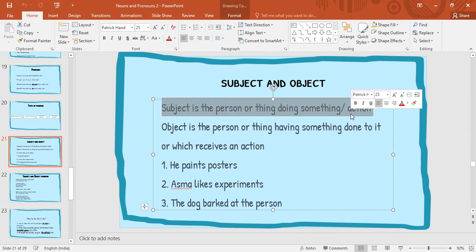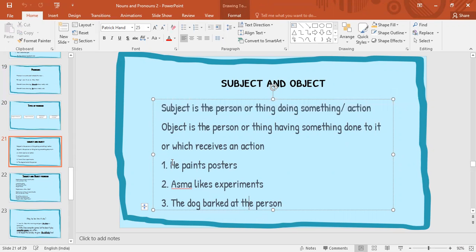Whoever does some action, we call them the subject, if it is a person or a thing, right? For example, he paints posters. Here paint is the action or the verb, right? And he is doing the action, so he is the subject here, right?